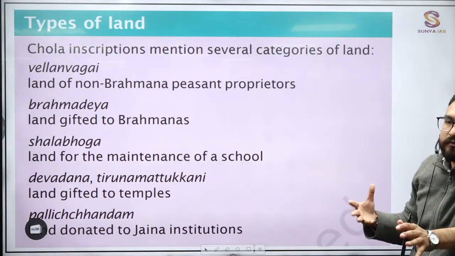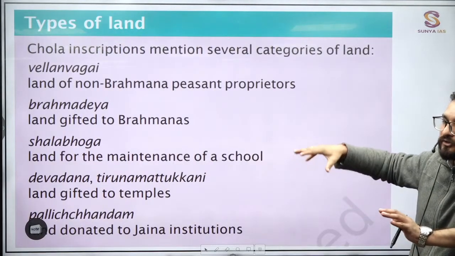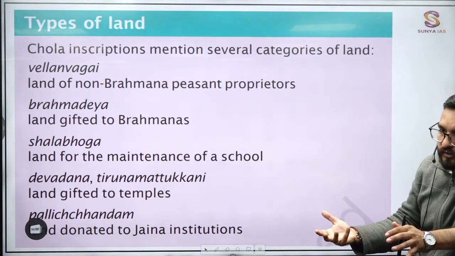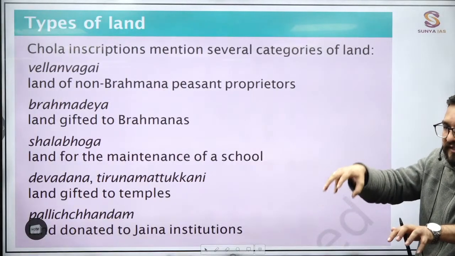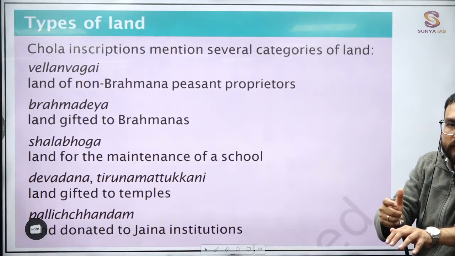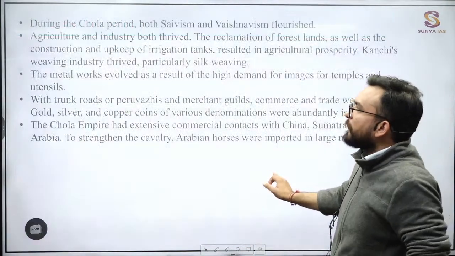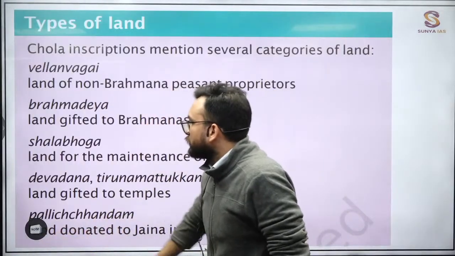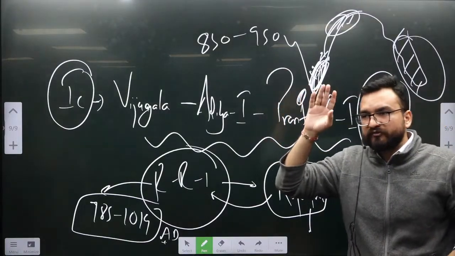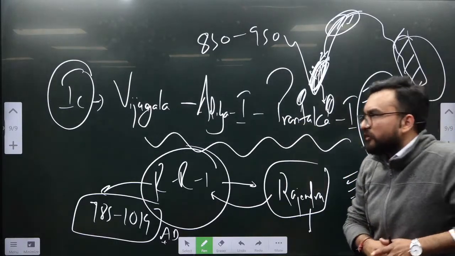Also about the Uttaramerur inscription, you will be finding an exhaustive explanation of how the Cholas' local administration was happening. You will find that it was happening by democratic means. Local self-government was there, forming certain assemblies, and the assemblies' leader was elected by those assemblies. And every few years they were changed. How many years is not important, but every few years there was re-election. All these details we are finding from Uttaramerur. They can also give you the exact places to identify where Uttaramerur is, and four places. Like this, the question used to come 25 years before, in the 1990s. They will tell you to identify places on the map. This type of question can revive too, guys.